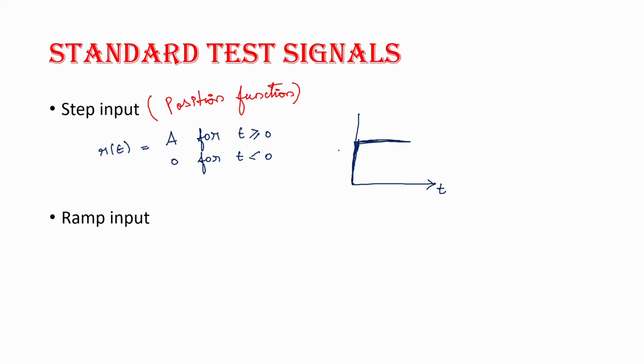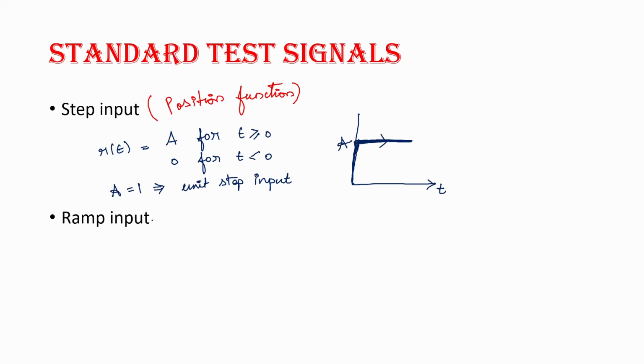At a certain value A, my value will remain constant. This is my step response. Also, if A is equal to 1, we call it unit step input. That is, our magnitude value is 1.